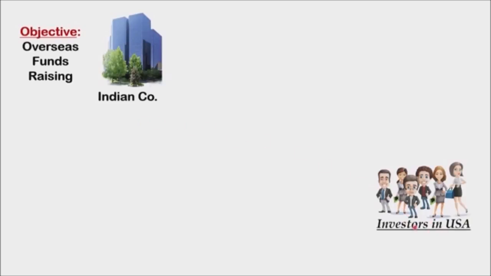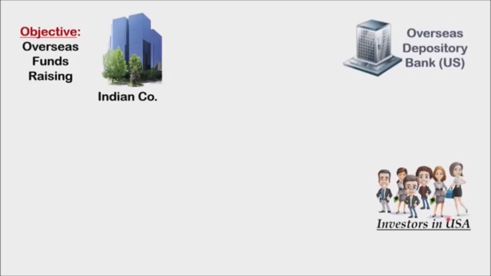Now, these investors in the USA cannot directly buy shares of this Indian company. As I have just mentioned, you will need involvement of some intermediary. So the first intermediary that gets involved between this Indian company and the investors located in the US is titled as Overseas Depository Bank located in the US.